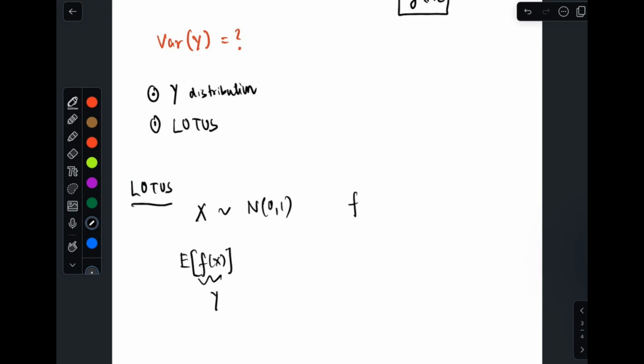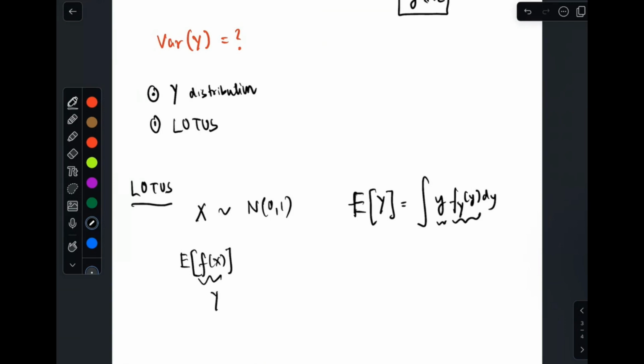But what LOTUS says, the expanded form of LOTUS being the law of the unconscious statistician: how do you find the expectation of a random variable Y? Let's say it's a continuous random variable, you integrate y times f of y dy over the support, assuming the PDF exists. You know that a PDF may not always exist for a random variable.